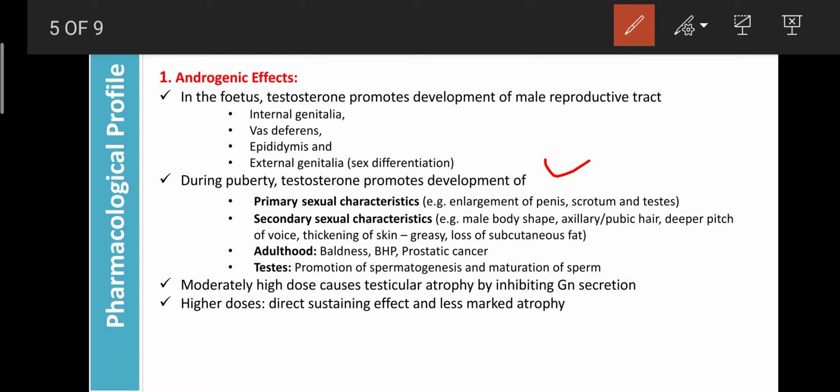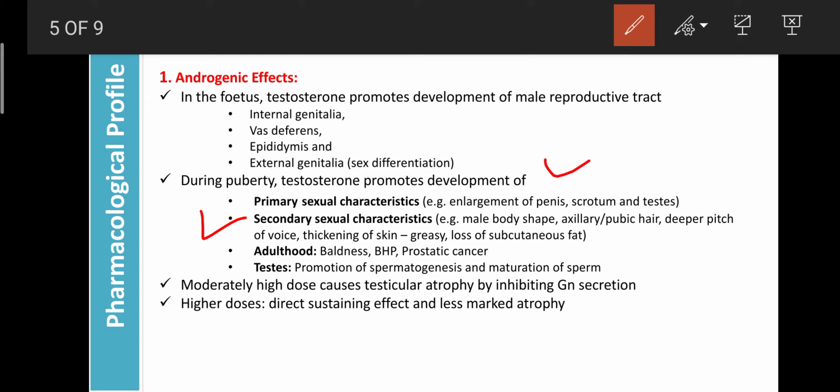They also play an important role in the development of the secondary sexual characters like male body shape, that is stronger bones and a stronger body as compared to females, as well as appearance of axillary and pubic hair, deeper pitch of the voice as compared to females, then thickening of the skin, greasy skin and less subcutaneous fat. These secondary sexual characters are also regulated and promoted by testosterone during puberty.